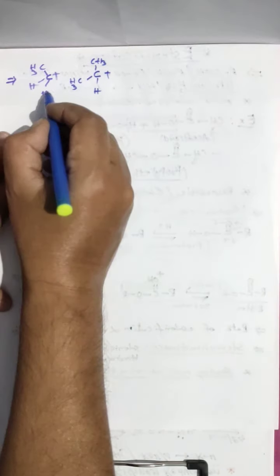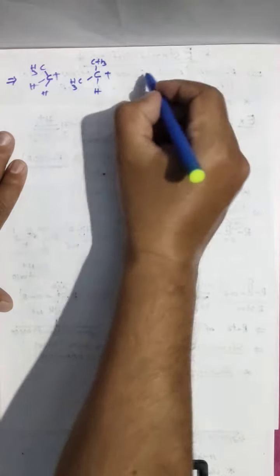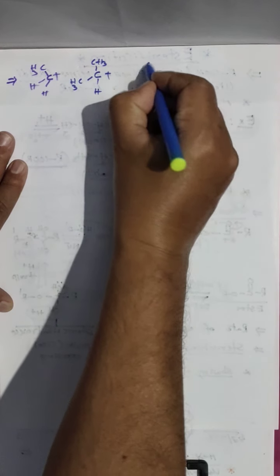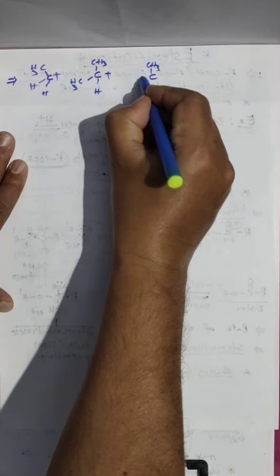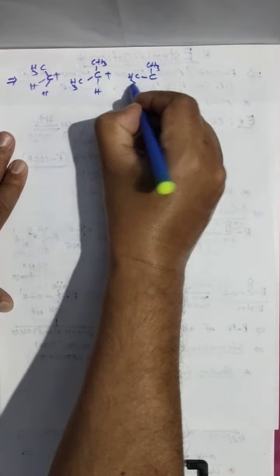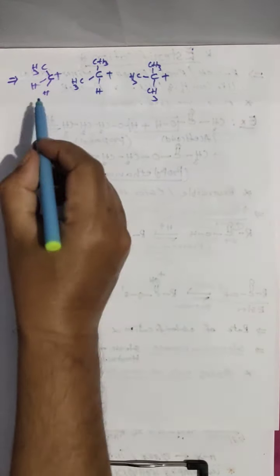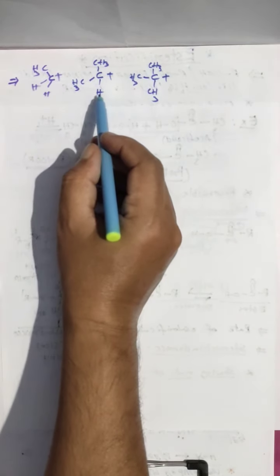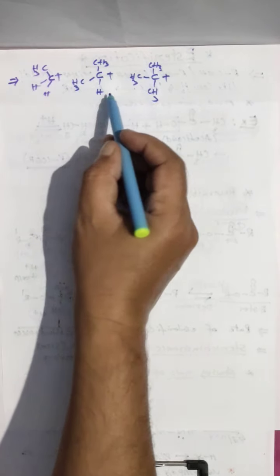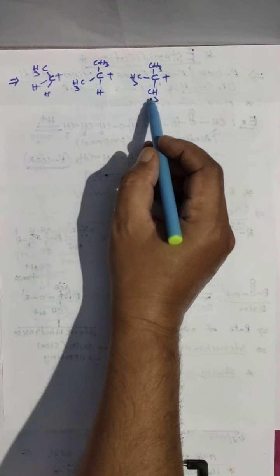This is ethyl, this is isopropyl. And another I am taking CH3 plus. Three types of carbocations I took: ethyl carbocation, isopropyl carbocation, tertiary butyl carbocation.